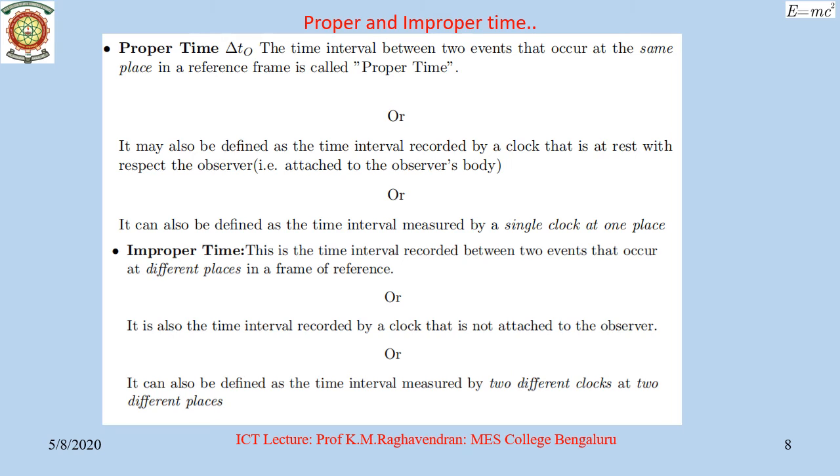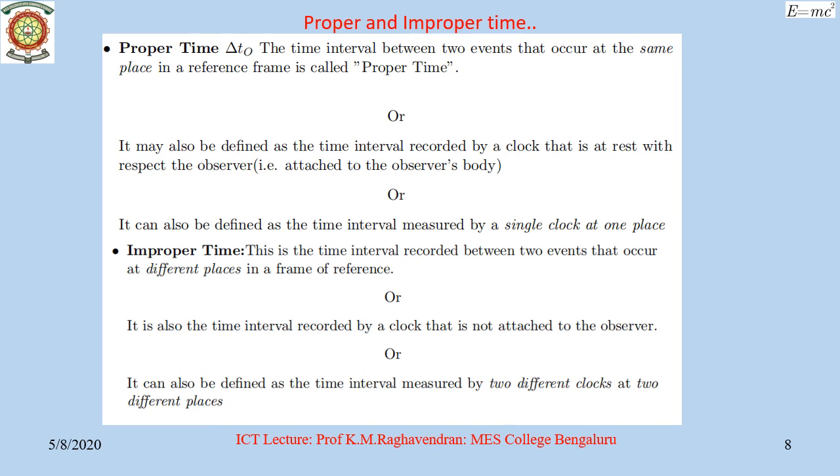In other words, attached to the observer's body. Or there is a third way of defining proper time. It is simply the time interval measured by a single clock at one place. Now, improper time. This is the time interval recorded between two events that occur at different places in a frame of reference. Or alternately, it's also the time interval recorded by a clock that is not attached to the observer.